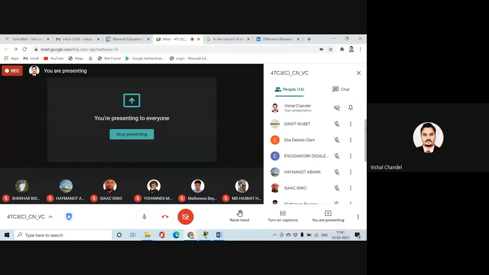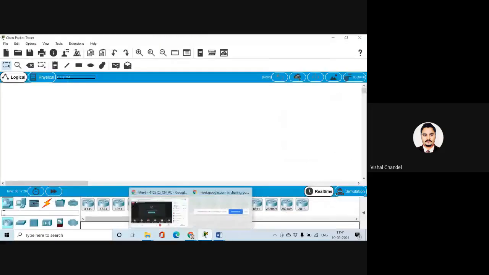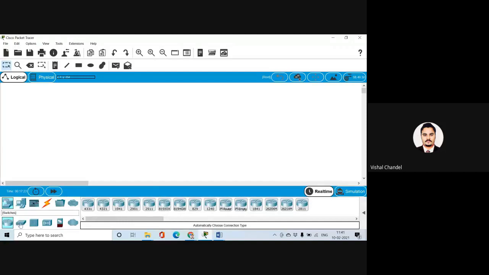So first point, each and every device which we are going to discuss: first the router, second the switch, third the hub. Next we are going to discuss some wireless devices. I'm not going into much detail related to security, so firewall devices also. We are just starting with the basic devices, router, switch, and hub, and also the repeater. All my students should be comfortable to bifurcate these four devices.